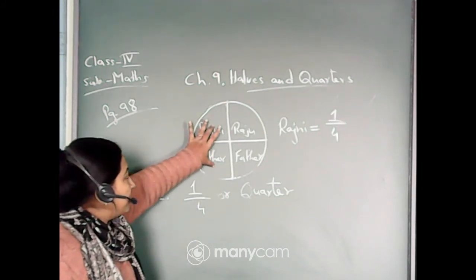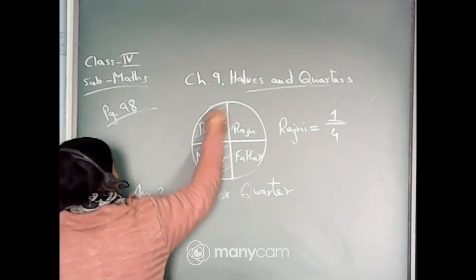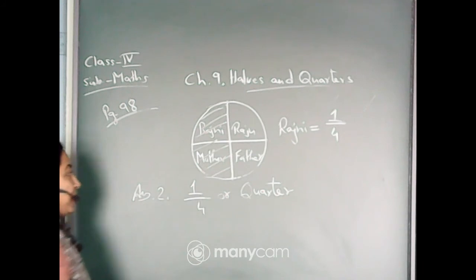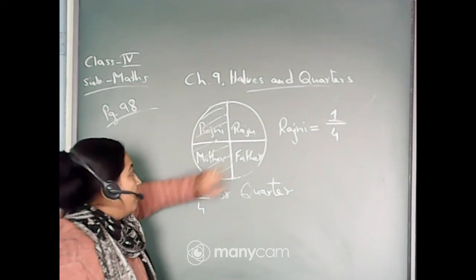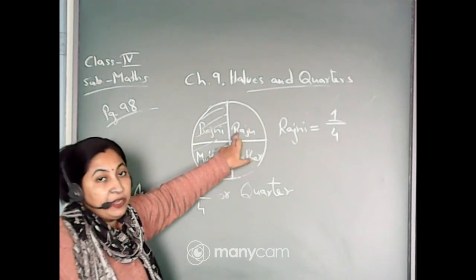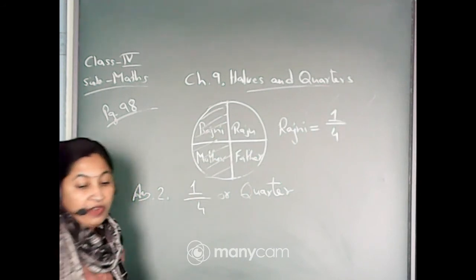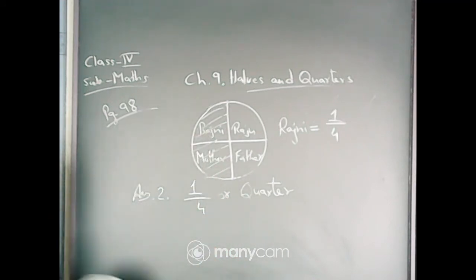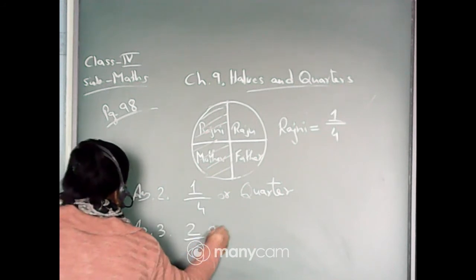Now see, what mother has done, she has given her part to Rajni. That means now Rajni has these two parts, isn't it? This part and this whole part. This one was Rajni's, now mother has also given her part. That means these two portions are for Rajni. From the whole 4 parts, 2 parts are for Rajni. Or from the whole cake, half Rajni has got and half the cake is divided between Raju and father. Isn't it? So what will be the answer? Out of 4 parts, Rajni will get 2 parts.